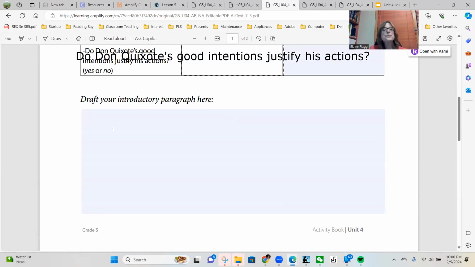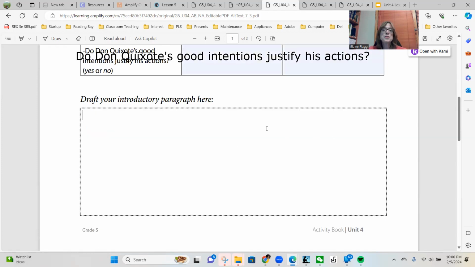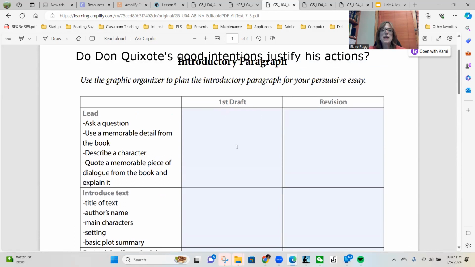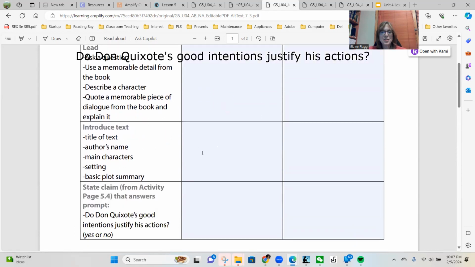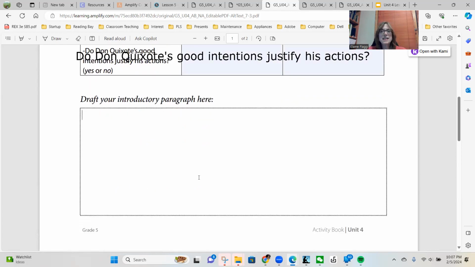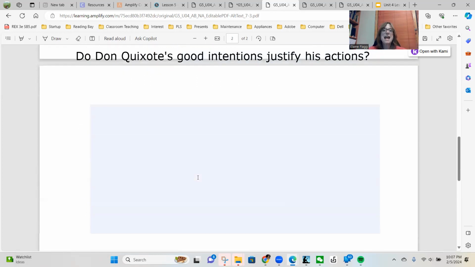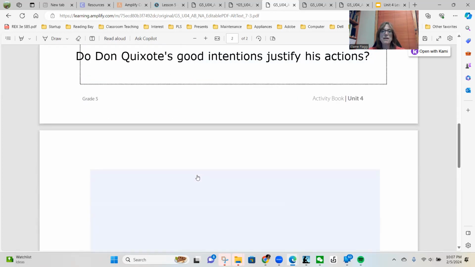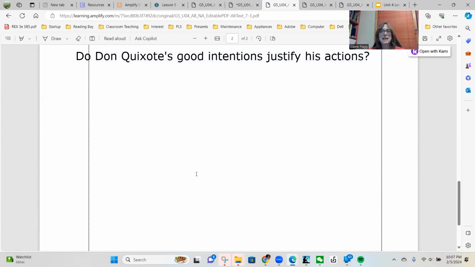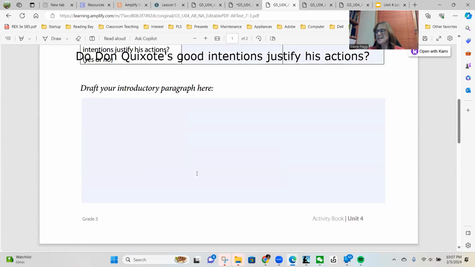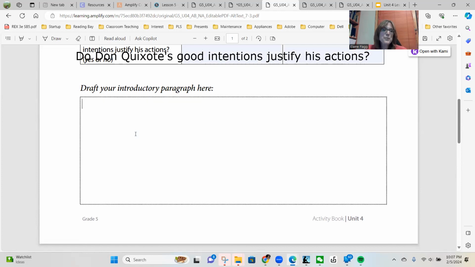Okay, welcome back. The last thing I want you to do is bring it all together. Write the lead plus the introduction to the text plus stating the claim. And remember, everything needs to be in complete sentences, and it is just one paragraph. There is more room on the second page if you need it, because sometimes paragraphs can be a little bit lengthy. Okay, you may pause the video while you finish that.